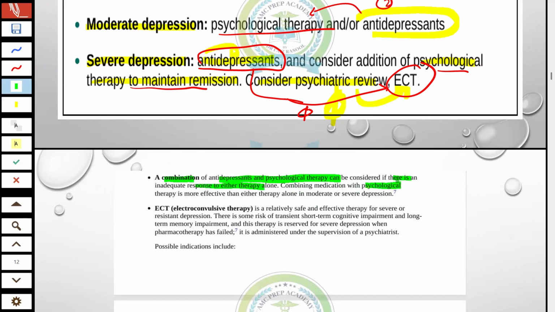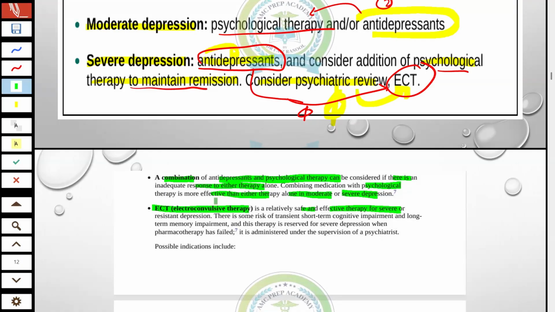Combining medication with psychological therapy is more effective than either alone for moderate or severe depression. So we have to go with a combination of antidepressant and psychological therapy. Then ECT is the last ray of hope, a relatively safe and effective therapy, but it has some memory problems, like retrograde or anterograde amnesia. This is another thing.